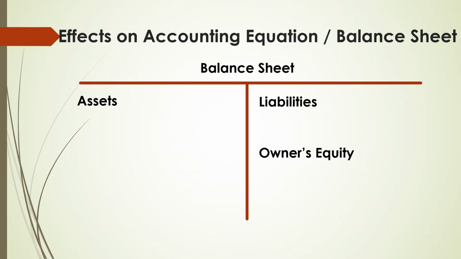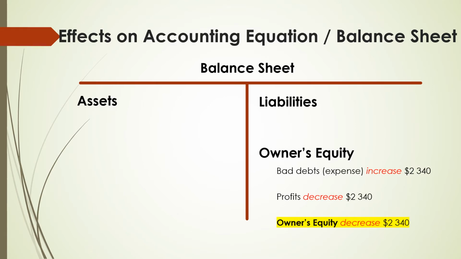You may also be asked to identify or explain the effects on the accounting equation or the balance sheet, which is the same thing. When bad debts expense is recognized, expenses increase by $2,340 and therefore decrease profits. Overall, owner's equity decreases by $2,340.